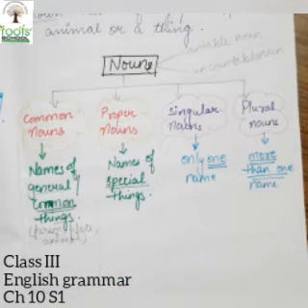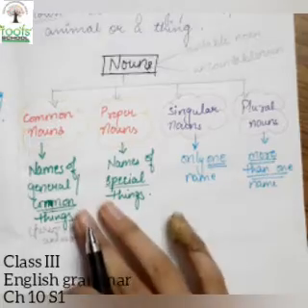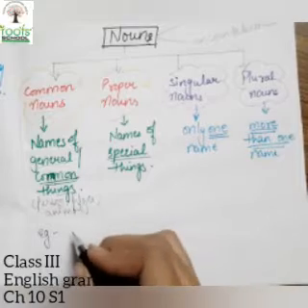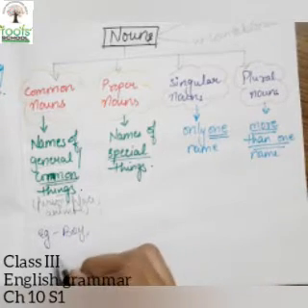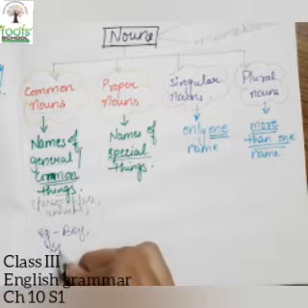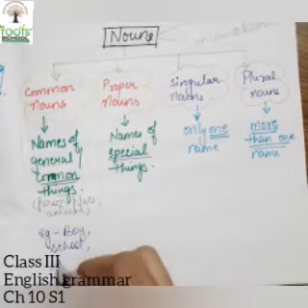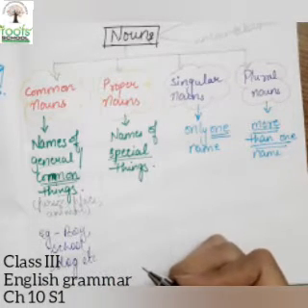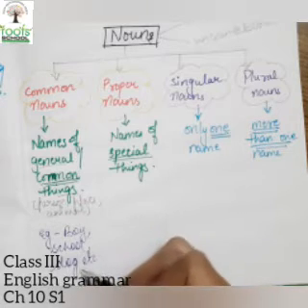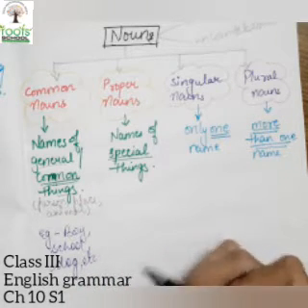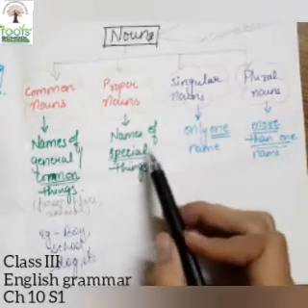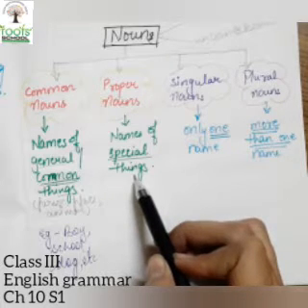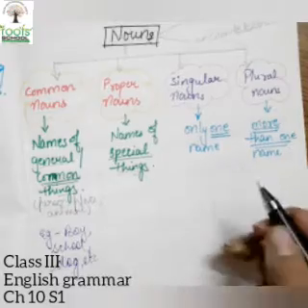Now, if I want to give an example, what example can I give for a common noun? We can give boy, or we can give, for example, school, or an animal, I'll write dog. So many examples can be given for common noun, but I have given 3: boy, school, dog, etc. Now for proper noun, name of a special or a particular thing, that is known as proper noun.